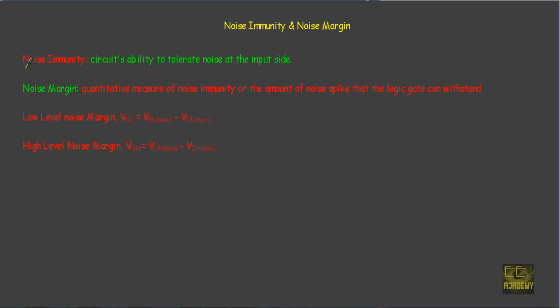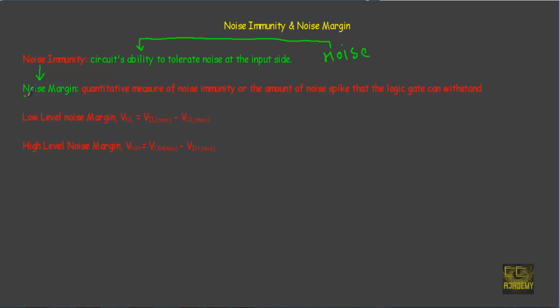So what is noise immunity? Noise immunity is the circuit's ability to tolerate noise at the input side. Let's say a noise voltage is generated in our digital circuit. The noise immunity will indicate the ability of our digital circuit to withstand this noise voltage. To measure the noise immunity of a circuit, we use a term, noise margin. The amount of noise voltage which our digital circuit is capable of tolerating is known as our noise margin.